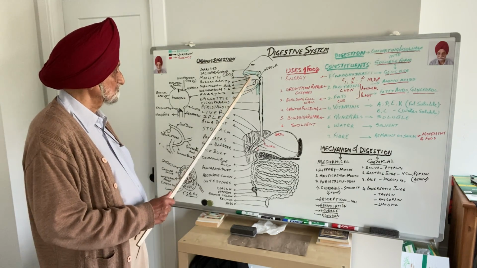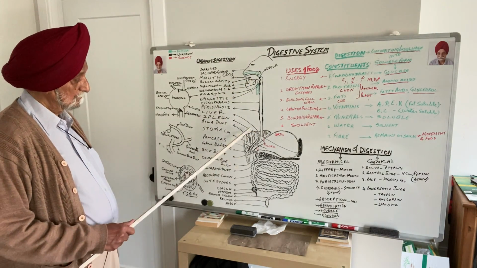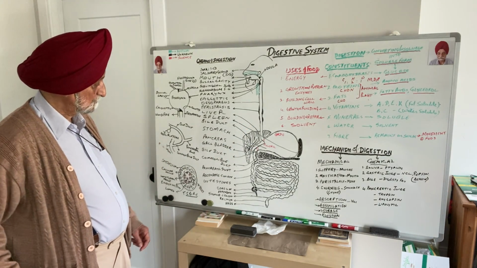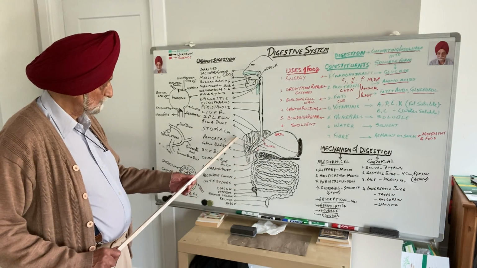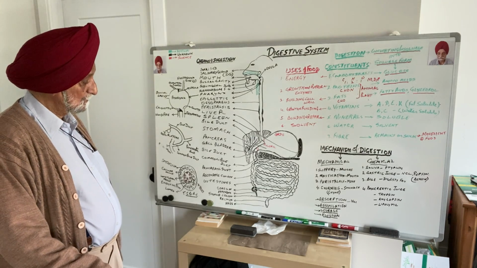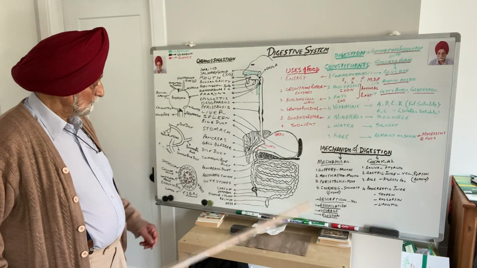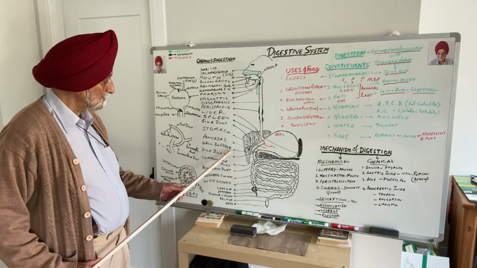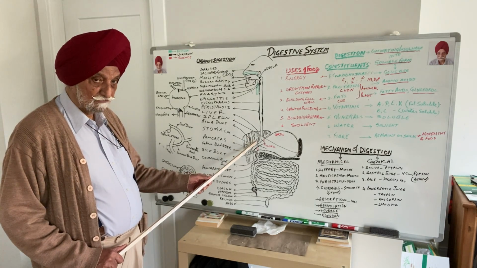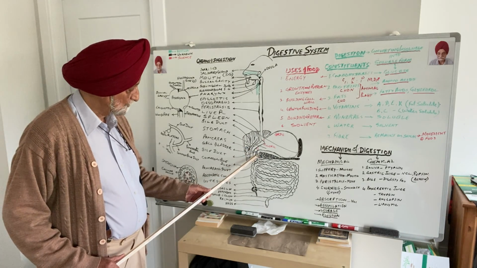The first associated gland with the digestive system is the 3 pairs of salivary glands. The second one is the liver, the largest organ in our body, which is almost triangle shaped, but present in the form of a lobe around the duodenum and the stomach. In the liver, there is a structure called the gallbladder, which stores the juice that comes from the liver, the bile juice, and this gallbladder opens into the duodenum.